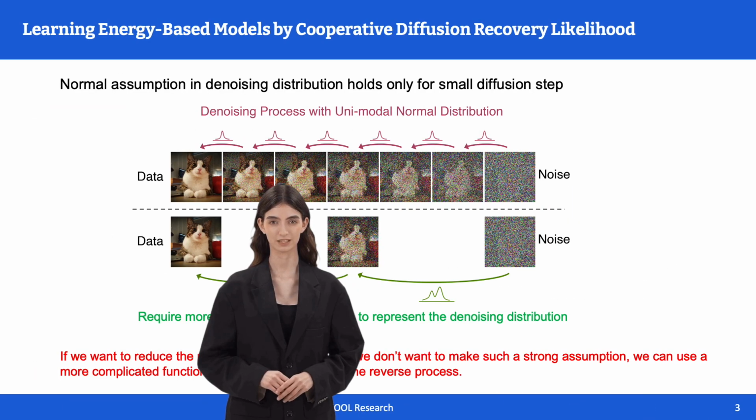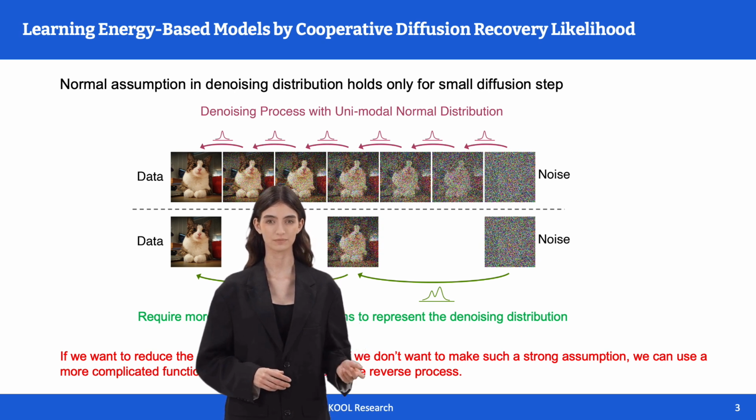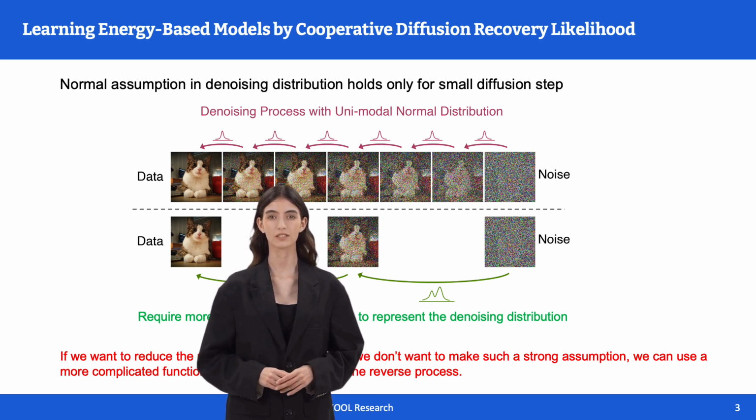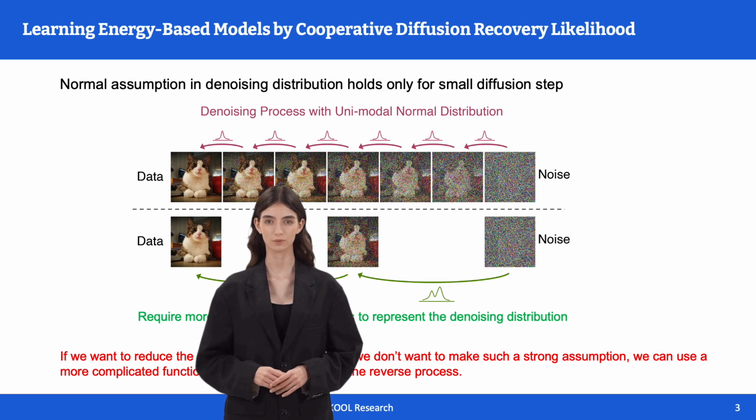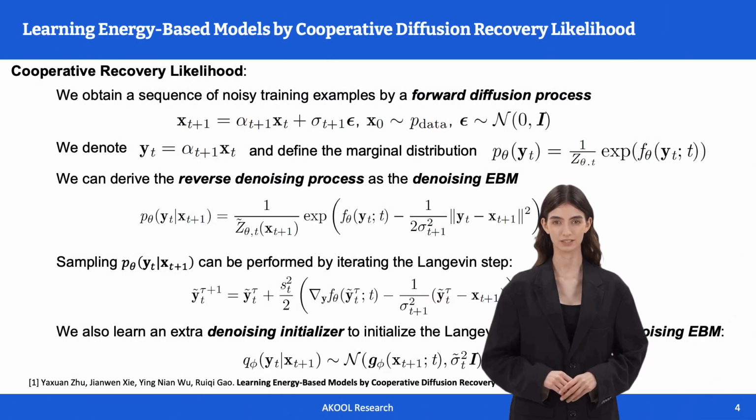To minimize the number of noise levels, or avoid assuming the reverse process as Gaussian, we aim to employ a more complicated distribution to approximate it. In our work, we propose learning an energy-based cooperative model to represent this reverse process. Now let me present our method.